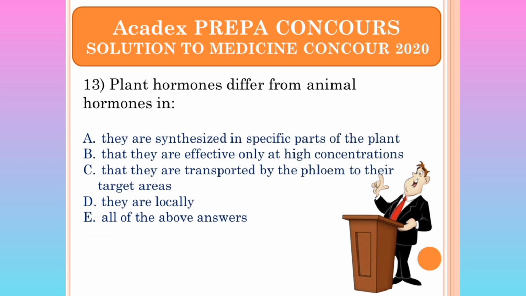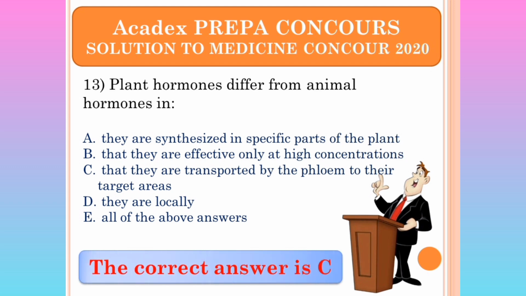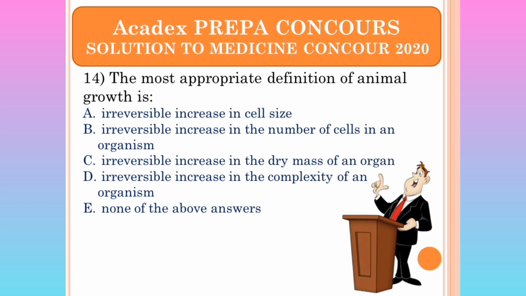Plant hormones differ from animal hormones in, clearly the answer is C, that they are transported by the phloem to their target cells. Likewise, animal hormones are not transported by the phloem.